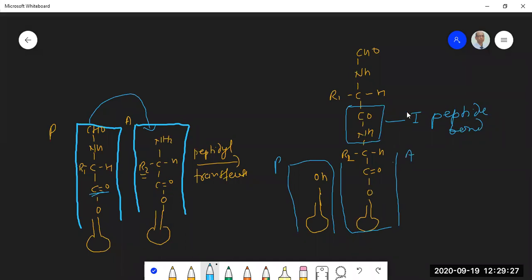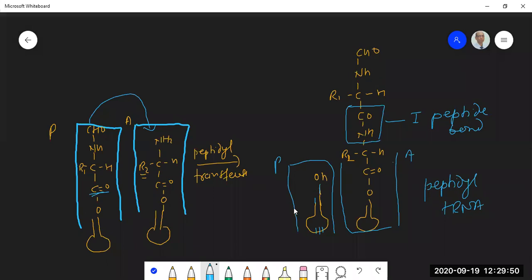On the A site, this particular tRNA, which carries more than one amino acid, is called peptidyl tRNA. And the initiator tRNA in this case is now divested of its amino acid, it has transferred its amino acid here.